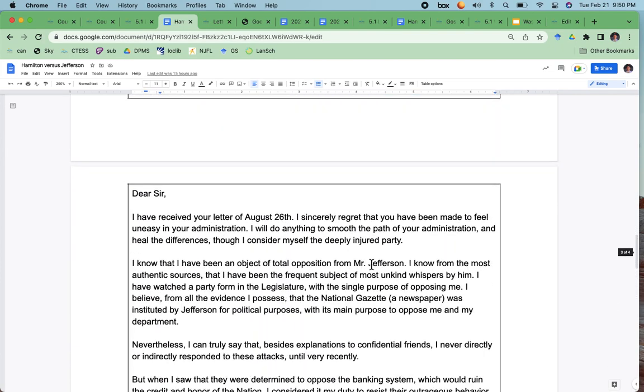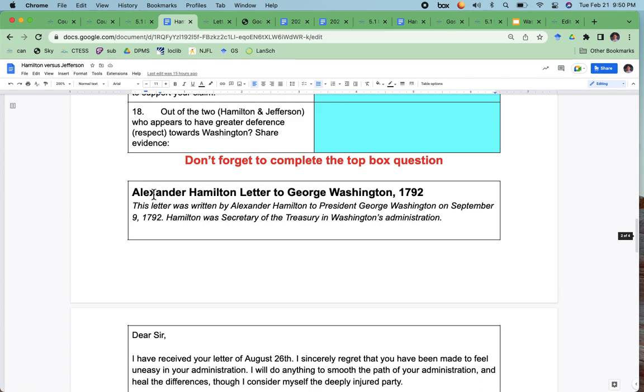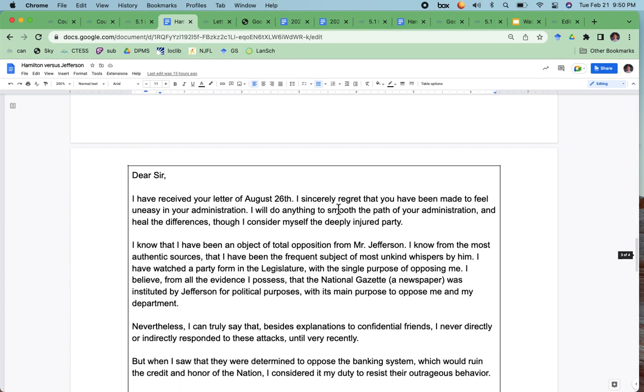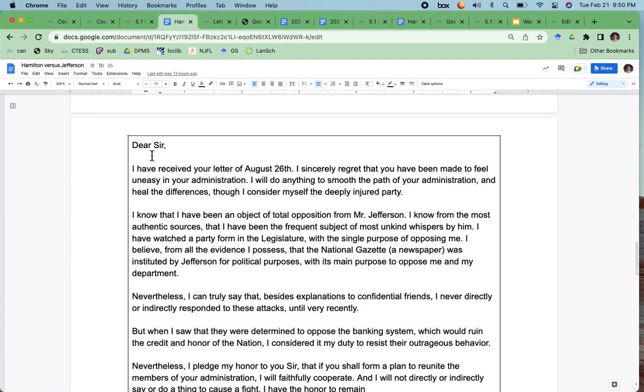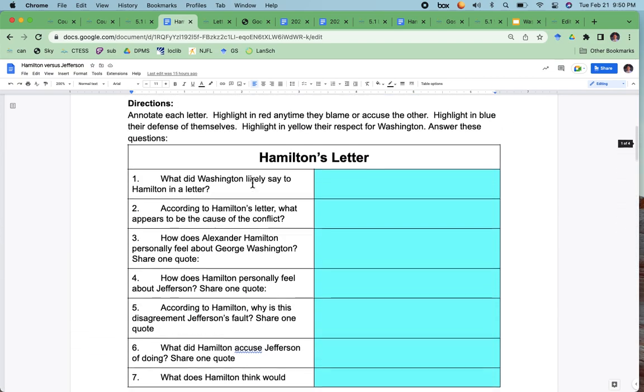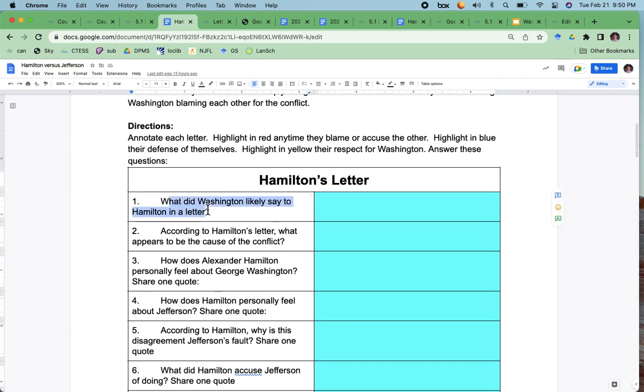Let's read through this. Okay, so here's the first letter. This is Alexander Hamilton writing a letter to George Washington. Dear sir, I've received your letter of August 26. I sincerely regret you've been made to feel uneasy in your administration. So that implies that Washington probably said, hey, Hamilton, I feel uneasy in my administration. So we don't have Washington's letter, but we have Hamilton's letter, and that answers number 1.